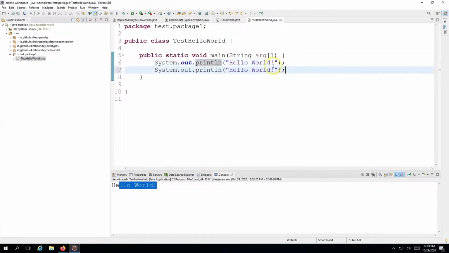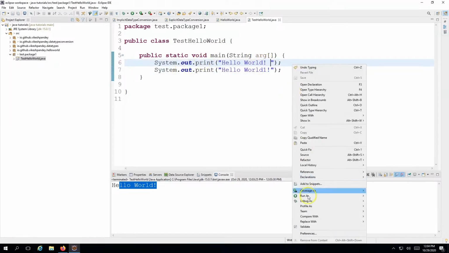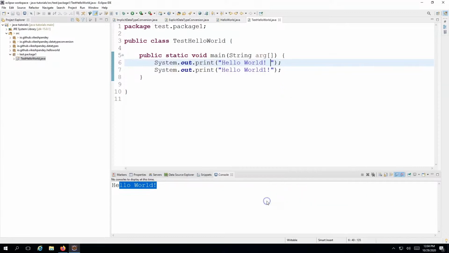So I will just copy this here, and I'll say hello world 1, let's say, and this time I will not use System.out.println, but I will use System.out.print. Just put a space here so that it's visible. So if I use print, how does that look like? I go to run, and I go to run as Java application.